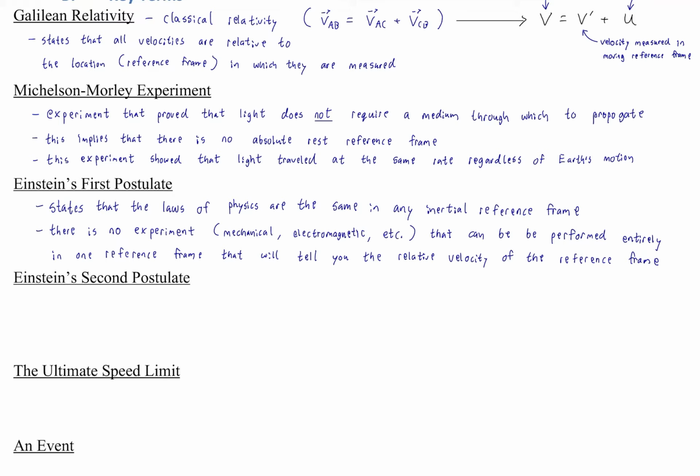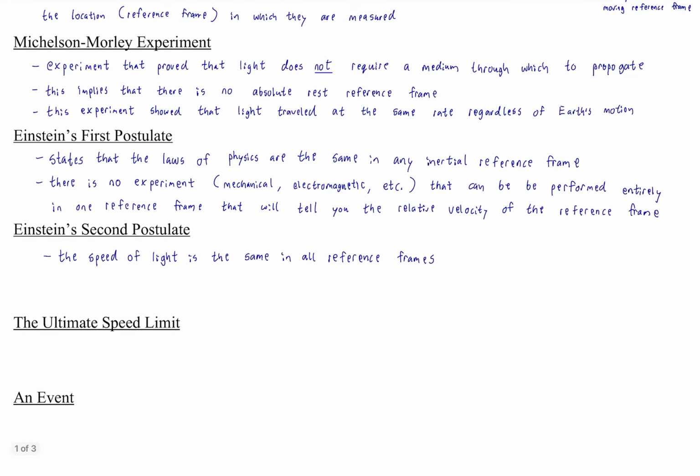Okay. Well, that's fine. That would be covered under the second postulate, but we're going to have to think about the consequences of that, which we'll get to. But let's get on to the second postulate first. Okay, so the second postulate, very much following from the first one, as we were just talking about, states that the speed of light is the same in all reference frames, because otherwise, the laws of physics wouldn't be the same.